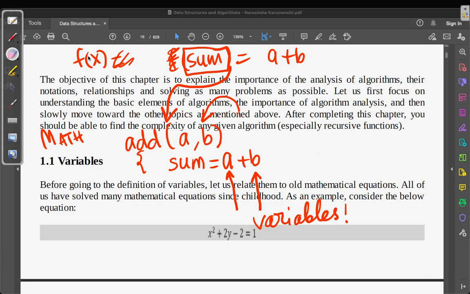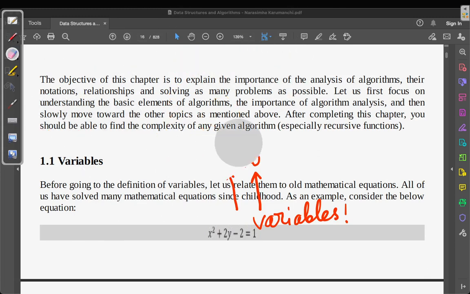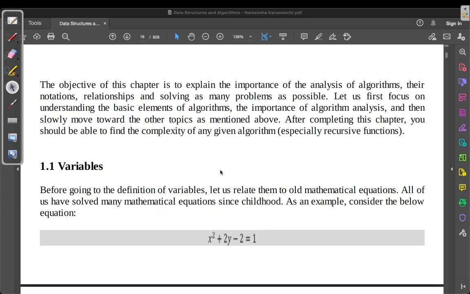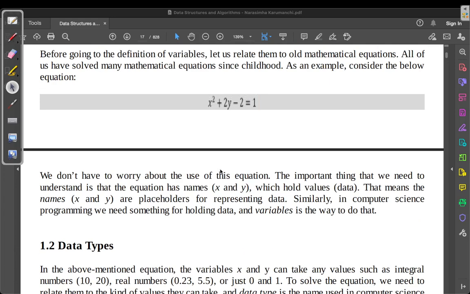Okay, so let me read out the formal definition. This is a very good book, by the way. This is a book by Narasimha Karumanchi, named Data Structures and Algorithms Made Easy. If you want to study from this, you can clear a lot of technical interviews if you can read this all on your own. It's a pretty good self-help book for data structures and algorithms. Okay, so we are done with variables.